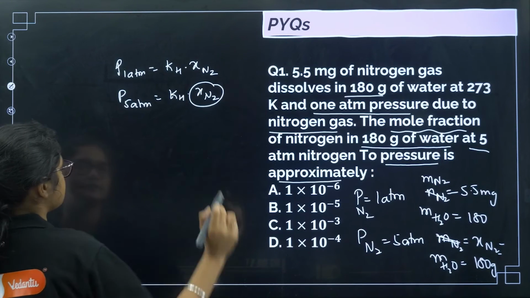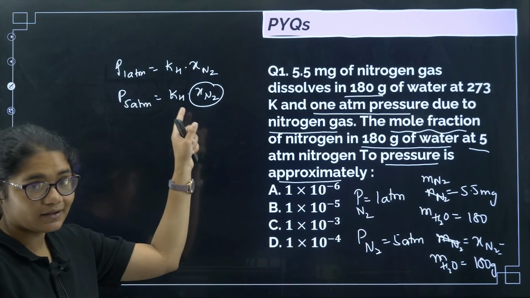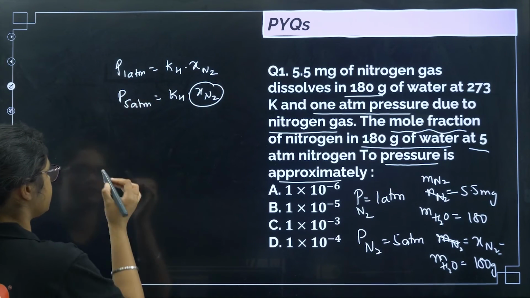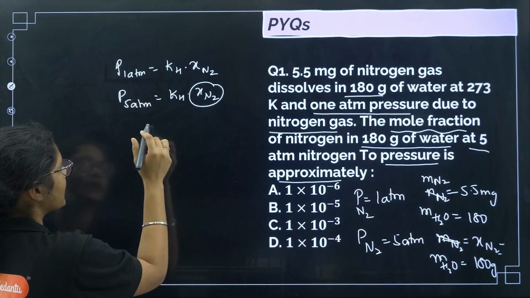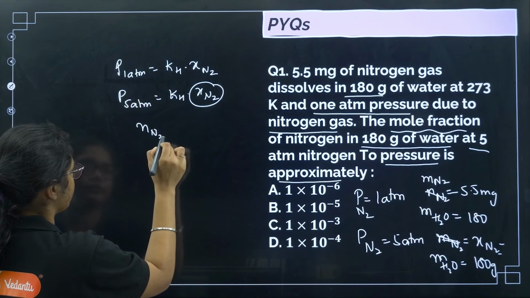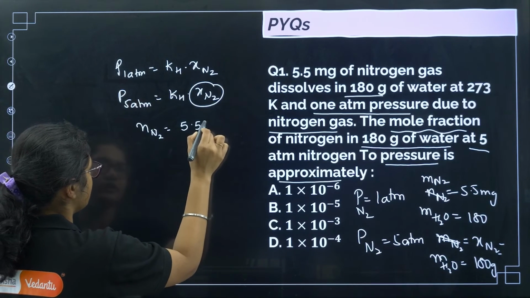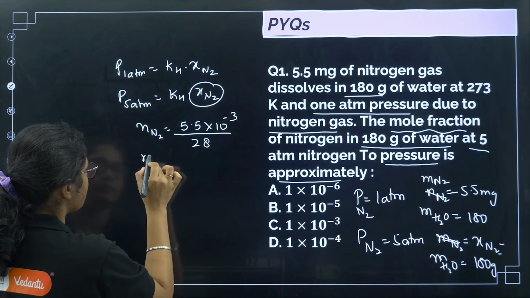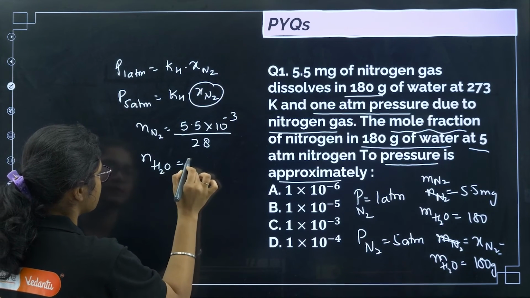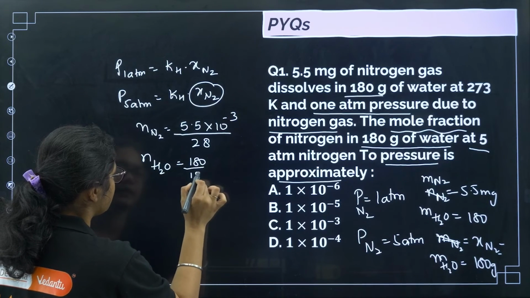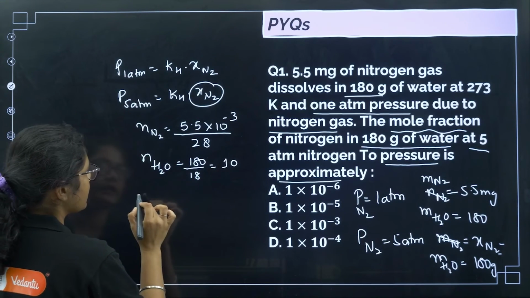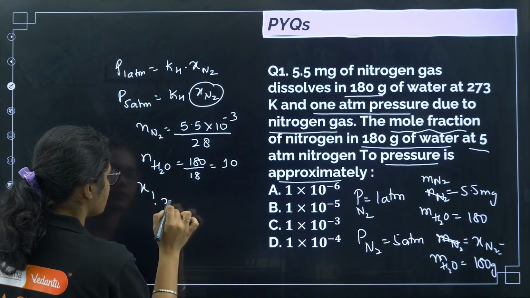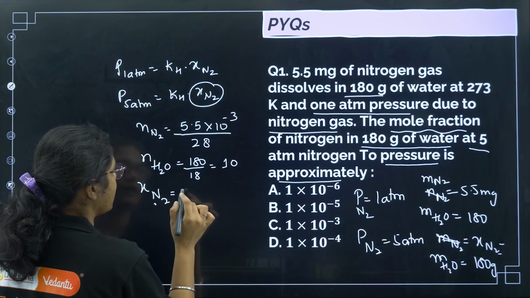So we need to calculate the mole fraction of nitrogen at what pressure? At 5 atm pressure. KH is constant, so I can just take the ratio. Let us first calculate the number of moles of nitrogen, that is given mass by molar mass, so 5.5 into 10 to the power of minus 3 by 28. The number of moles of water is again given mass by molar mass, so 180 by 18, that is 10. So how can I calculate the mole fraction of N2 now?